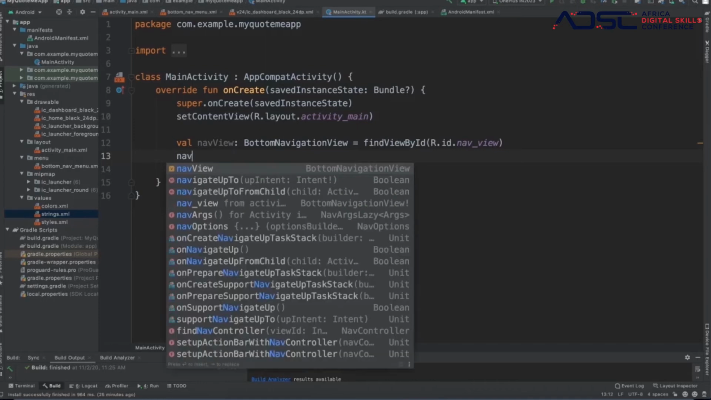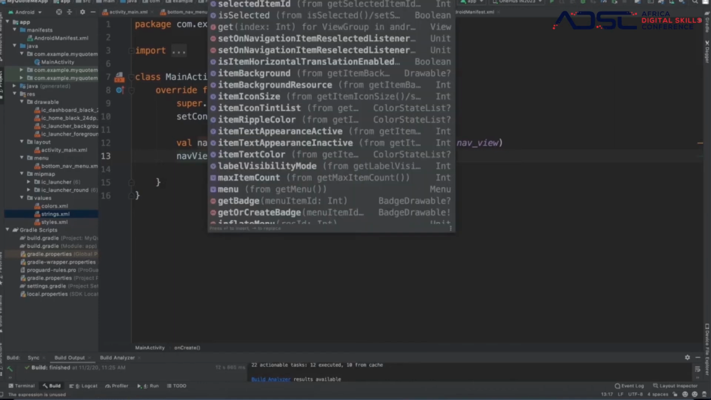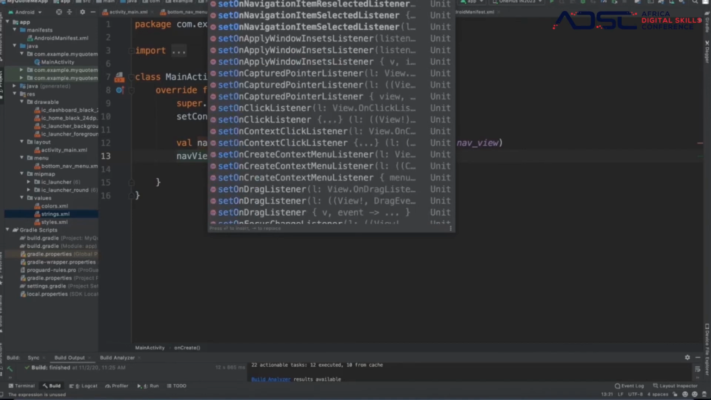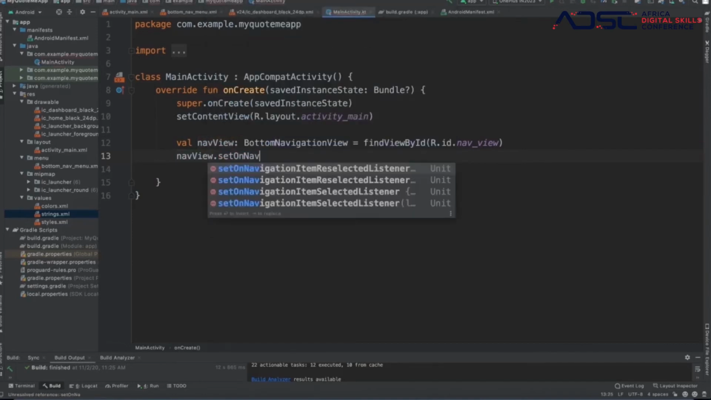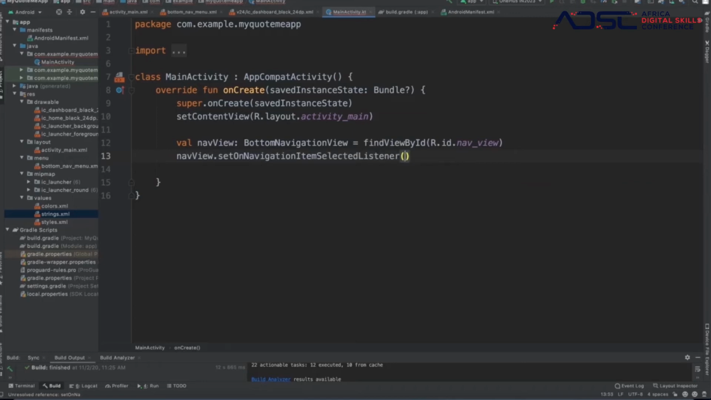How do we do that? We say the nav view dot, a lot of things come up, but you say set on navigation selected listener. Yes, set on navigation selected listener. And then we are going to put in the navigation listener here, right?